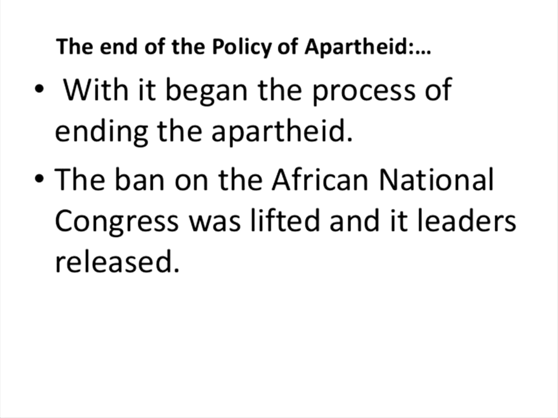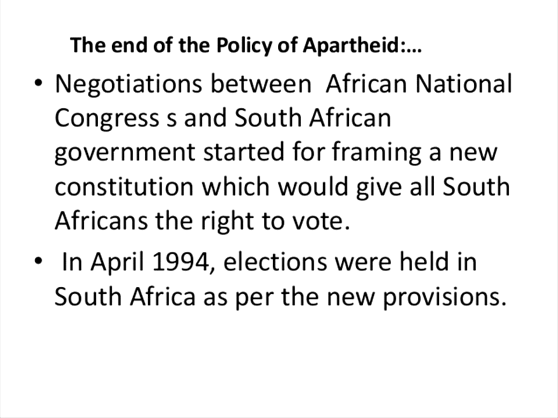The white people were dominant at the time. The African National Congress leaders were mostly arrested, and at the end of apartheid, the ban on the African National Congress was lifted and its leaders were released. That is how we reach the last stage of the ending of apartheid.